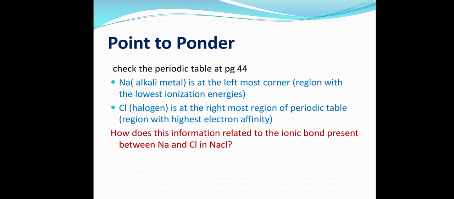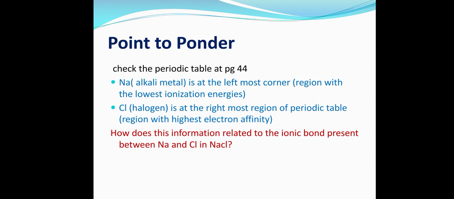Go to page number 44. Pause the video while you open page number 44, the periodic table, and take a look at where sodium and chlorine are situated in the periodic table. Okay, pause the video and go there. Now when you are there, you will see sodium is present in group 1A, the alkali metals, the leftmost corner of the periodic table.